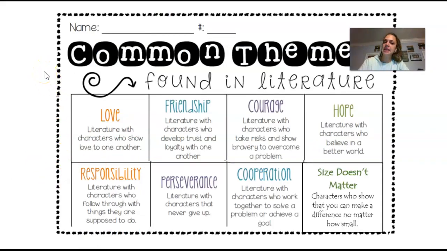Here are some common themes found in text, or a big fancy word for text is literature. Some themes are love, characters who show love to one another. So you look for what the characters say and do. Are they showing that love is very important? Friendship. This is about literature or books with characters who develop trust and loyalty with one another. So the characters are teaching us that being a true friend is important. Trusting your friends, being honest, that's important.